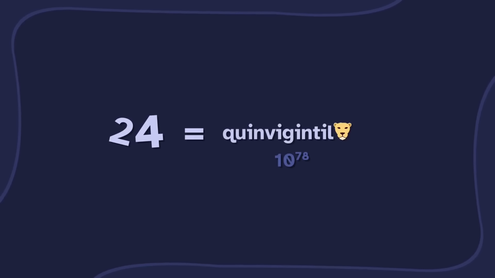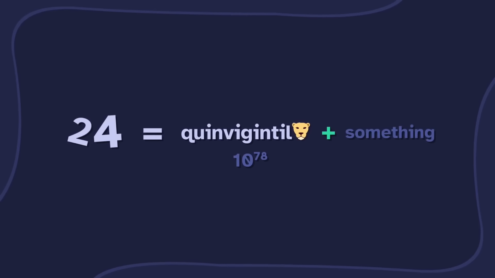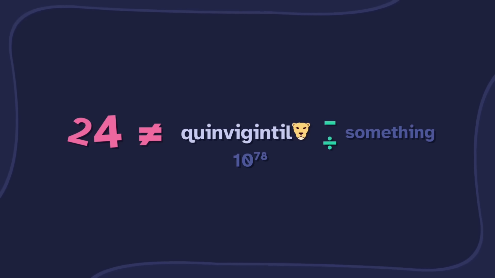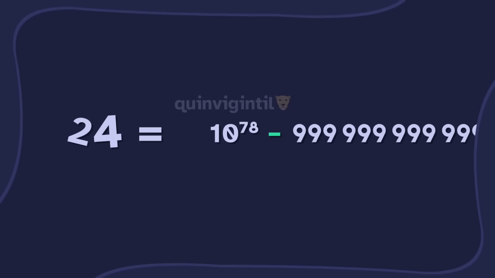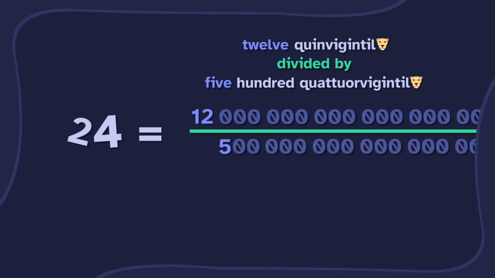Quinvigintillion is the biggest number, so if we add something to it, it'll just get bigger. It won't equal 24. And the same happens if we multiply. Yeah, we need to subtract or divide. Subtracting wouldn't work either. In order to equal 24, you need a bunch of duplicate 9s. Oh, right. So we have to divide, like 12 quinvigintillion divided by 500 quattuorvigintillion.